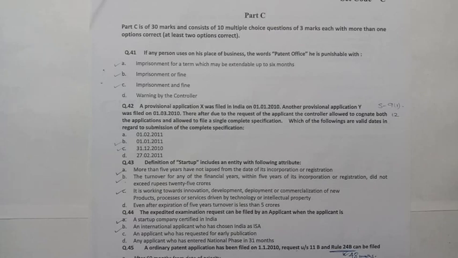Next question, question 43. Definition of a startup includes an entity with the following attribute. Kindly see the rules. There we will find the definition of startup. Answer is A, B and C. More than 5 years has not lapsed. Turnover does not exceed 25 crores, and it is working towards innovation, development, deployment or commercialization of new product, process or services driven by technology or intellectual property.